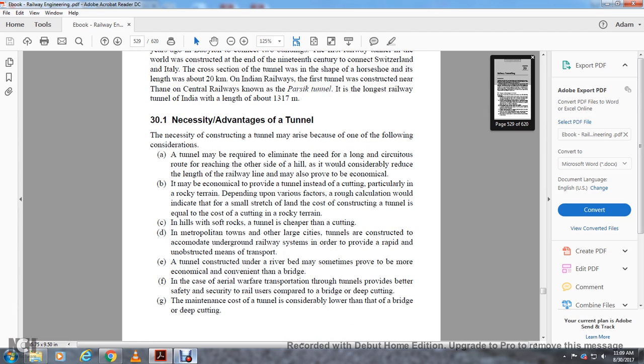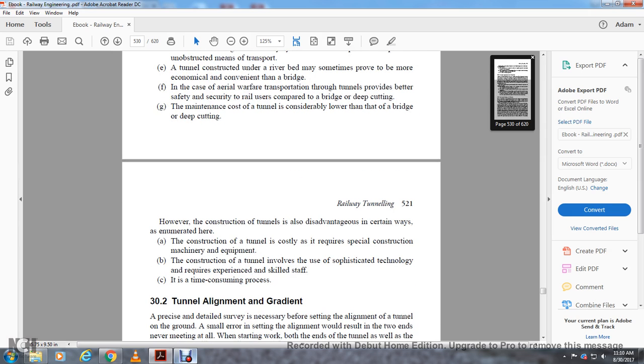Tunnel construction under a riverbed may sometimes provide more economical convenience than a bridge. In case of aerial warfare, the tunnel provides better safety and security for the rail service and rail users compared to the bridge. For deep cutting, the maintenance of the tunnel is considerably lower than for deeper cutting. However, the construction of tunnels also has disadvantages in certain ways, enumerated here.